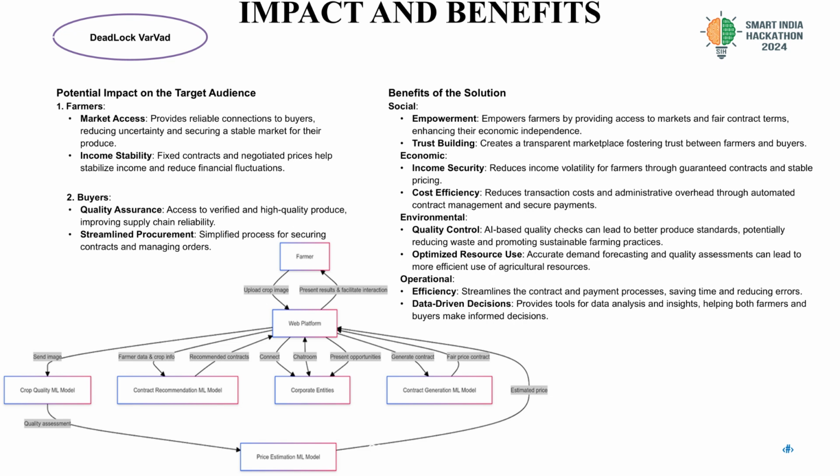Now, the benefits of the solution. The social benefits are going to be empowerment of the farmers by providing income security. The cost efficiency and environmental benefits are going to be quality control and optimized resources, as we are making sure that the farmer is able to increase their efficiency and in turn produce less waste. Operational benefits, the efficiency is going to be streamlined, as well as we are going to make sure that the farmer makes data-driven decisions in very simple formats. We are going to make sure that our app comes in different languages, every single major regional language in India.